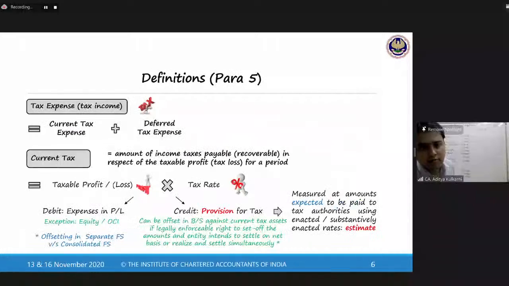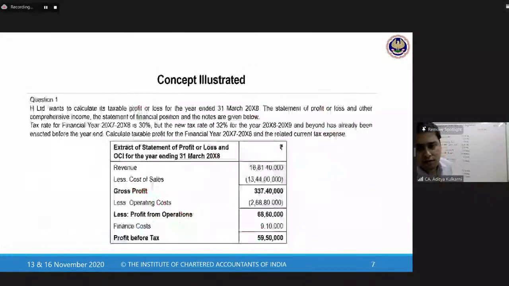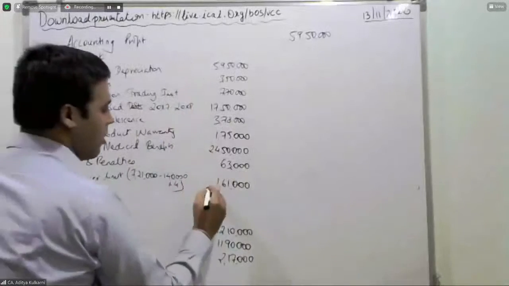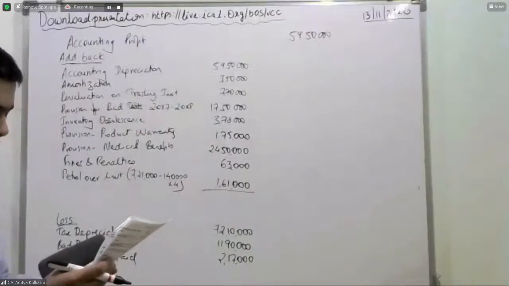Okay. So after this, let us now come to the problem. I will stop the screen share so you can see the whiteboard. So add all these items and deduct those items.